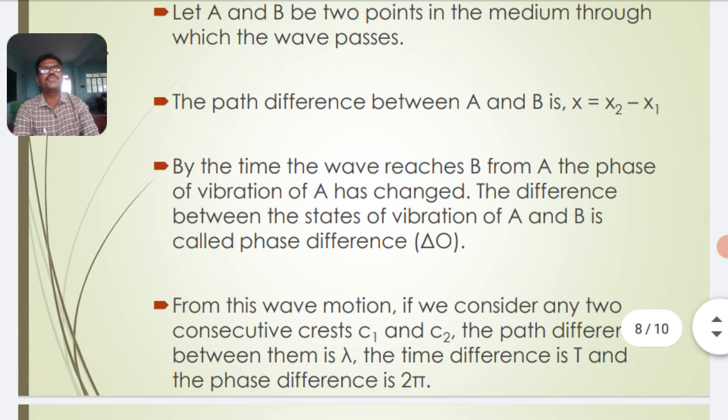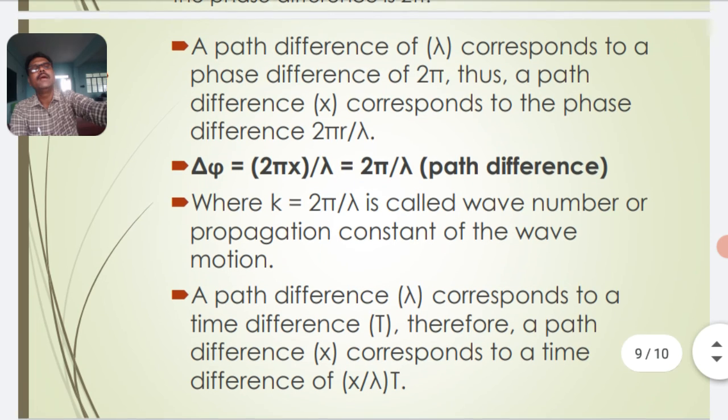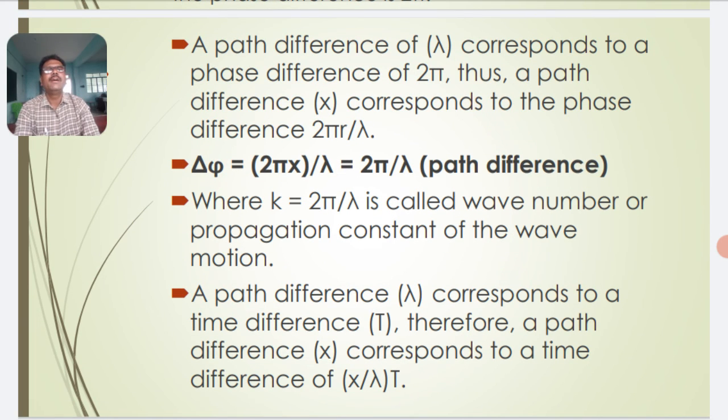From this wave motion, if you consider any two consecutive crests C1 and C2, the path difference between them is equal to lambda, the time difference is equal to T, the period of the wave, and the phase difference is 2 pi. A path difference of lambda corresponds to a phase difference of 2 pi.